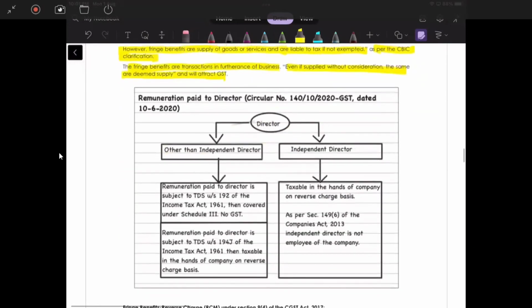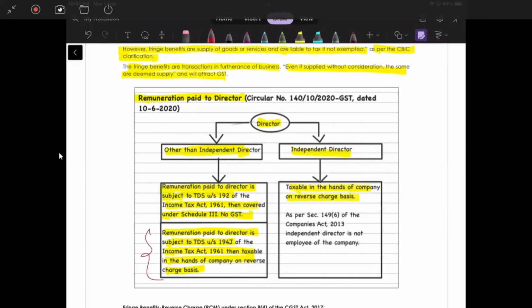Remuneration paid to the directors, the circular director other than independent director, remuneration paid to director is subject to TDS under section 192 of the Income Tax Act, then covered under schedule 3, no GST. Okay. Remuneration paid to director is subject to TDS under section 194J of the Income Tax Act 1961. The tax then taxable in the hands of company or reverse charges. Okay. Independent director thing is clear that it will be taxable in the reverse charges. Okay. The only thing that remains is this managing director part.